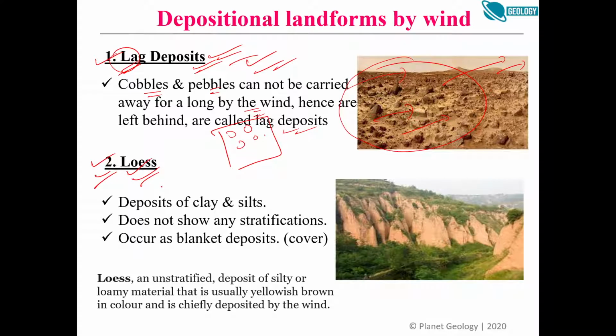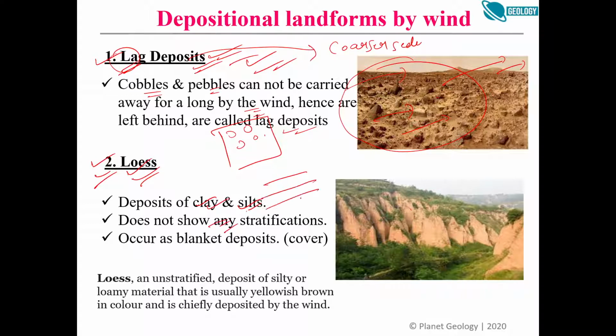Loess is an important deposit, right? So lag deposits are generally of coarser sediment, right? You can see these are all big sediments, and in loess you can see these are more like sand only, right? So here the deposits are of clay and silt. Clay and silt are of smaller size, right? And they do not show any stratification.